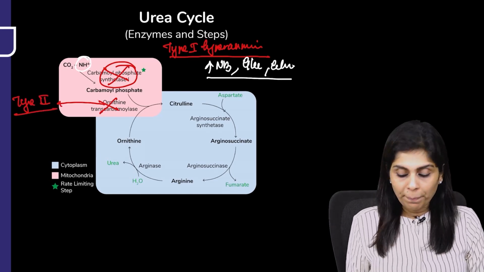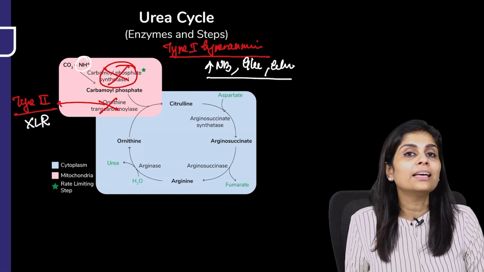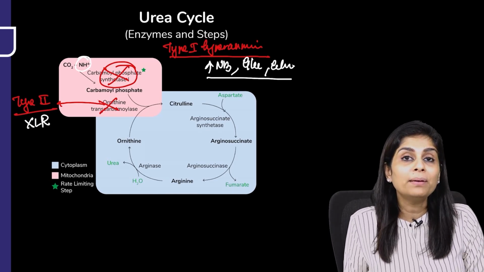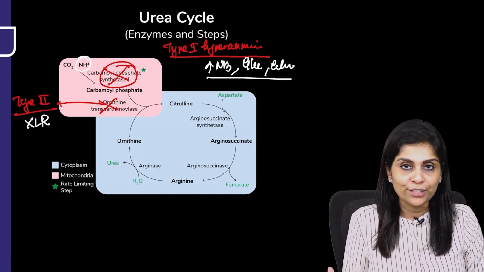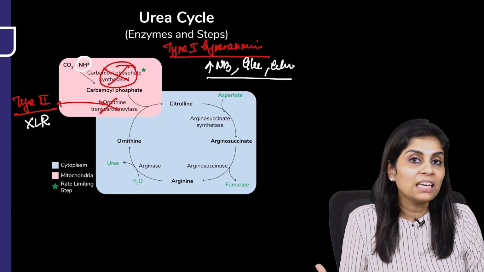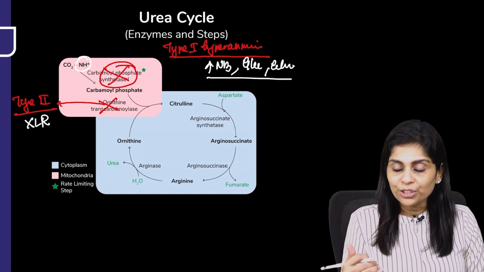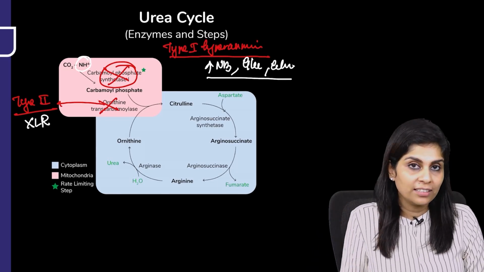And this type 2 hyperammonemia is X-linked recessively inherited. This you have to remember, like Fabry's disease or like G6PD deficiency. Even type 2 hyperammonemia is X-linked recessively inherited. And in this condition, initially what accumulates? Just have a look at this flow chart and tell me.